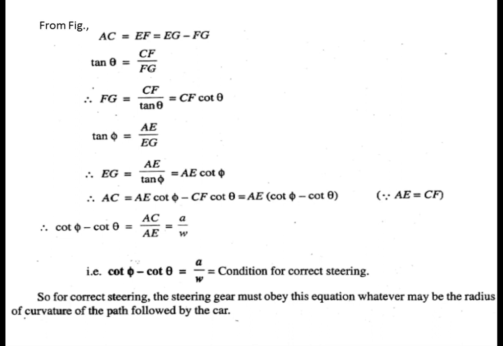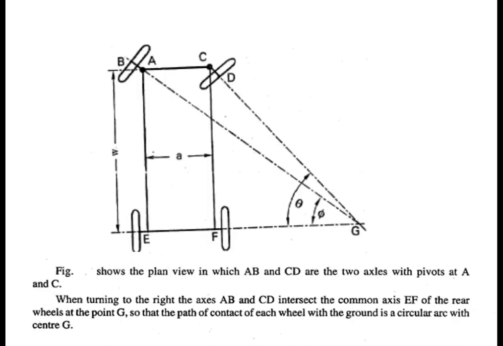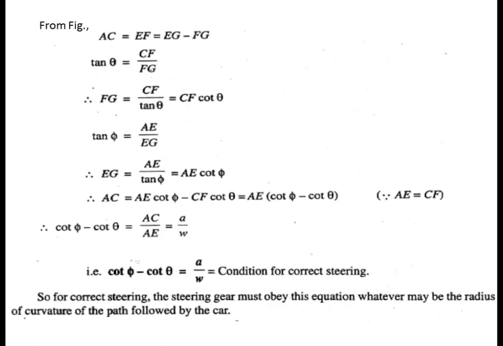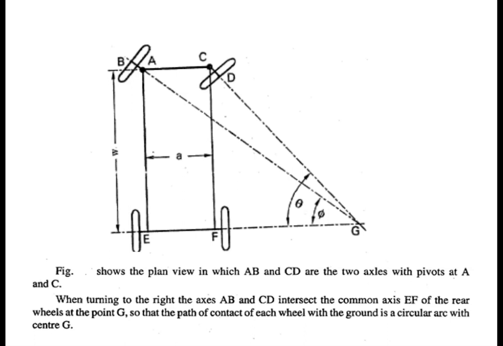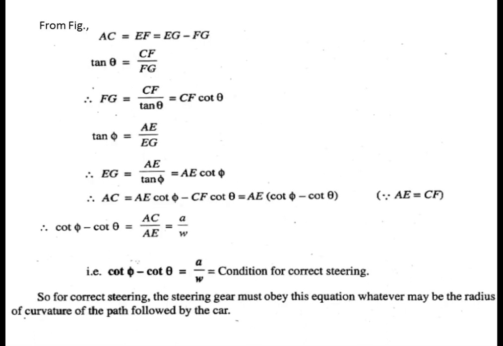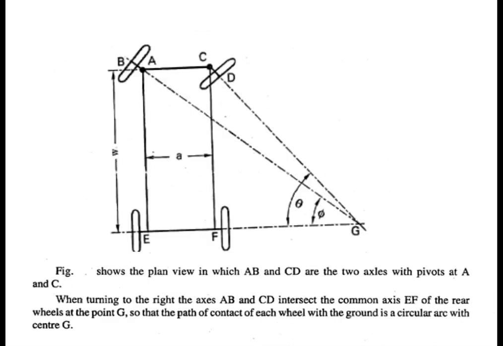Okay, then you know that angle, if you take tan theta, what is tan theta? So tan theta is nothing but CF by FG. So CF by FG, this is tan theta. Then similarly from that you get FG is equal to CF by tan theta, that is equal to CF cot theta. Okay, so this is the first part. Then the same thing we'll use with respect to phi now. So taking angle phi, tan phi is nothing but AE by EG.